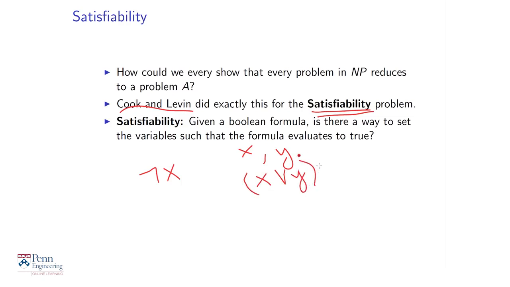And x or y is true exactly when at least one of x and y is true. Either x is true or y is true or both are true. In this case, x or y is true. And finally, you can combine two Boolean variables and write x and y. And this is true if both x and y are true.